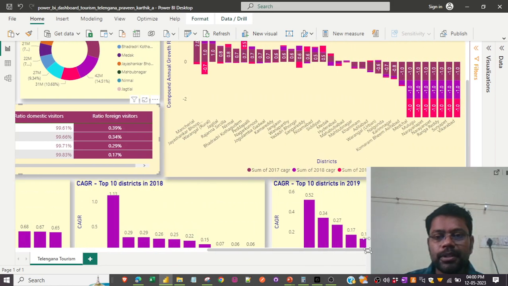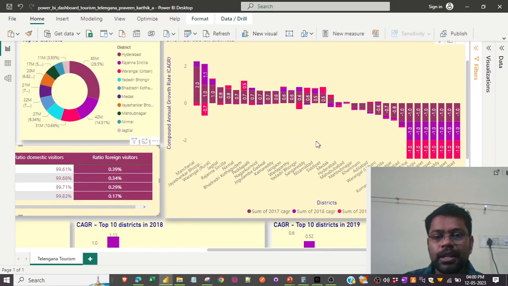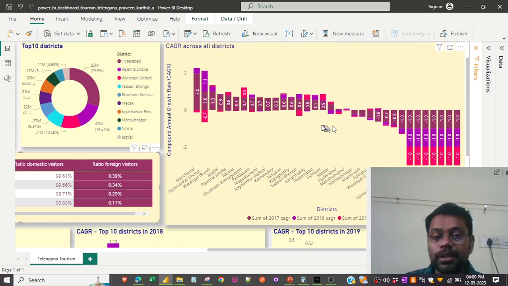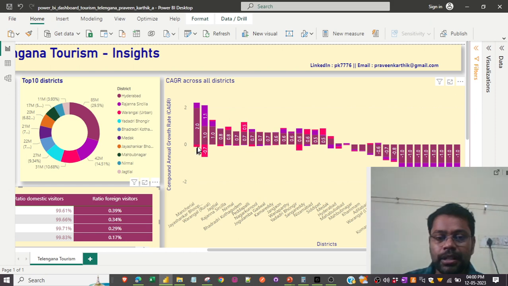Let me come to this one. This one is definitely a very important graph. This is nothing but the CAGR, compound annual growth rate, by year across all the districts. If you see, the different colors are different years. See, the rose color is 2019, and the maroon is 2017, and the purple is 2018. So this gives the different CAGR rate for this particular district.